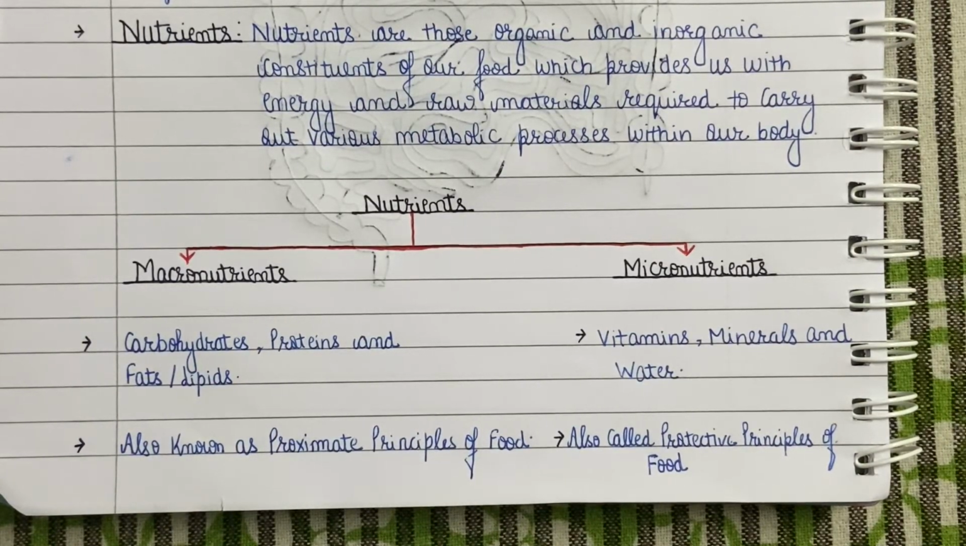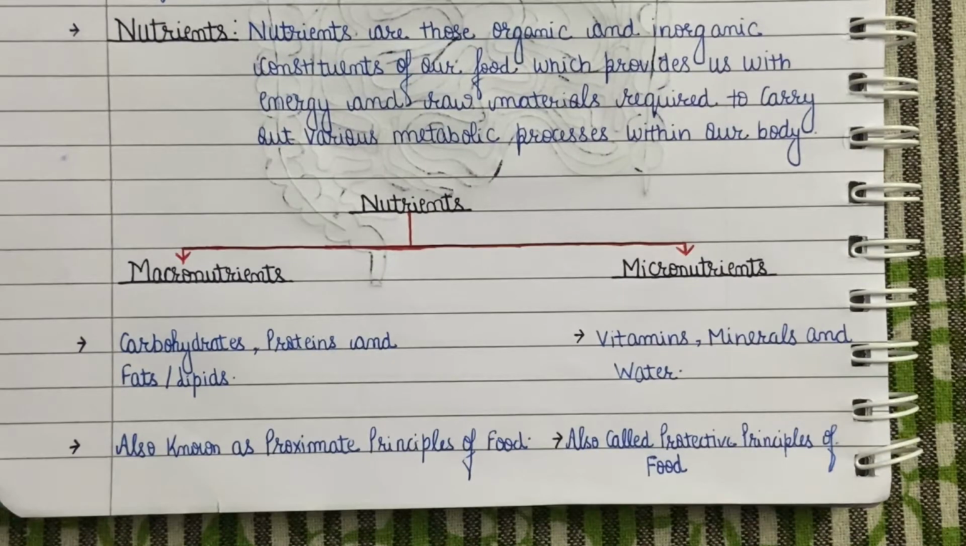These are the major components of our food, and yes, these are also required by our body in large quantities. That's why these are called macronutrients, that is, nutrients that are present in macro, meaning large, quantities in our food. Macronutrients are also called proximate principles of food.